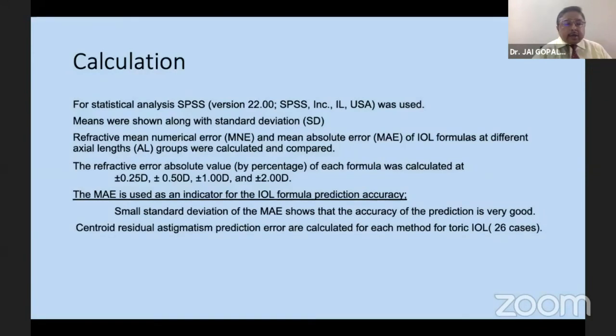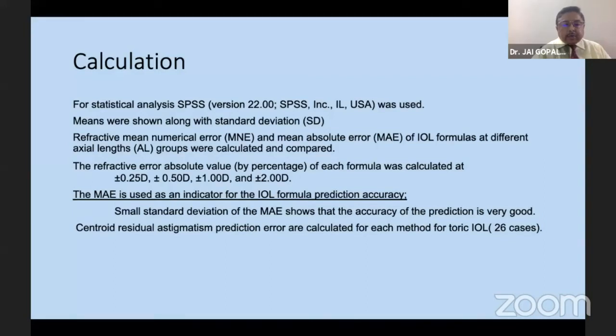For statistical analysis, SPSS software is used. Means were shown along with the standard deviation. Refractive mean numerical error and mean absolute error of the IOL formulas at different axial length groups were calculated and compared. Refractive error absolute value by percentage of each formula is calculated at 0.25, 0.5, 1, and 2 diopters. Mean absolute error is used as the indicator for the IOL formula prediction accuracy. A small standard deviation of mean absolute error shows the accuracy of prediction error is good.